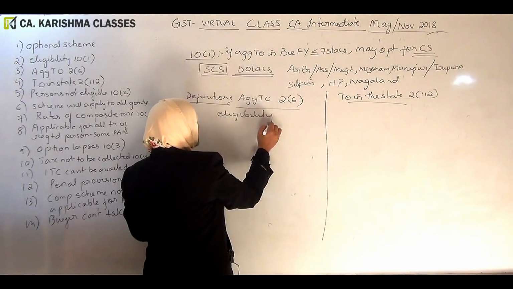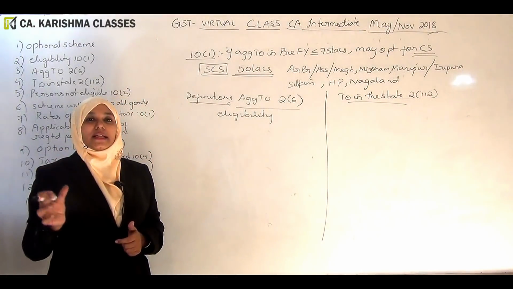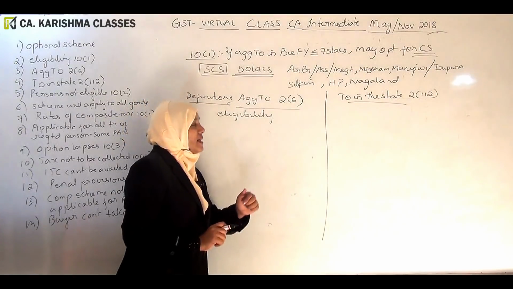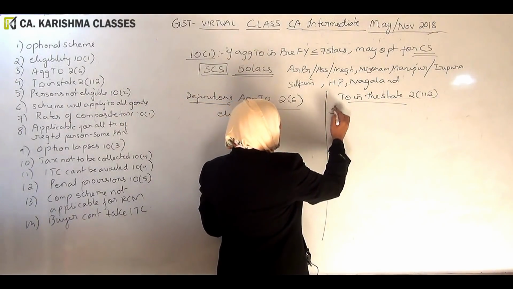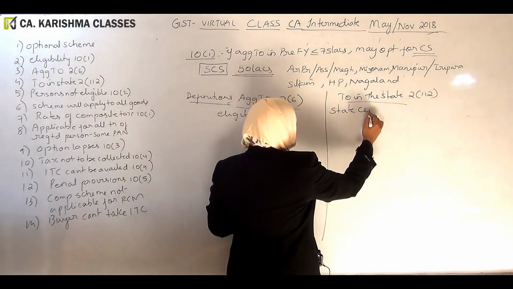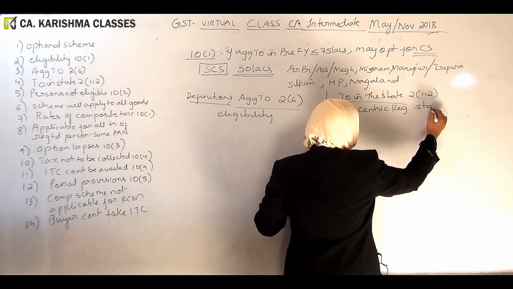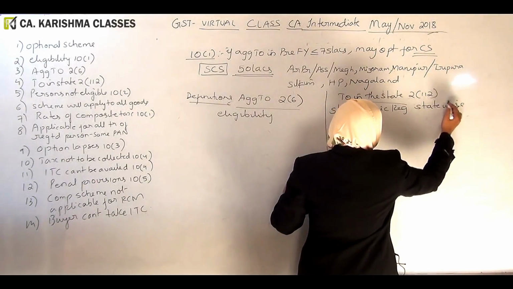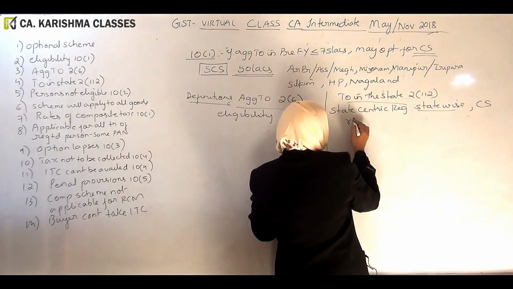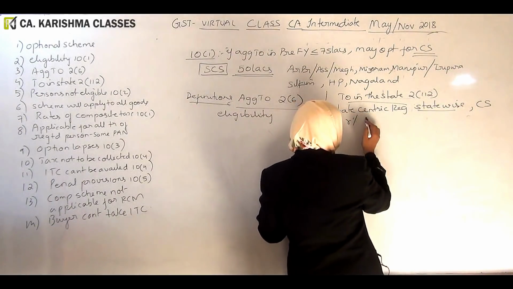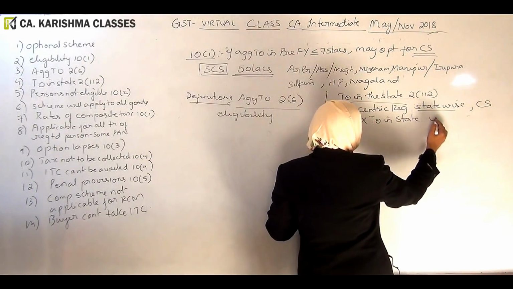Whether the person is eligible or not for the composition scheme depends upon how much his aggregate turnover is. Whereas the other one is needed for payment of tax. We know that in GST it is state-centric registration. So state-wise, if you are opting for the composition scheme, the rate of tax, that small rate, into turnover in the state is to be paid.